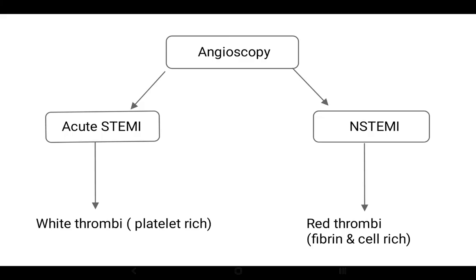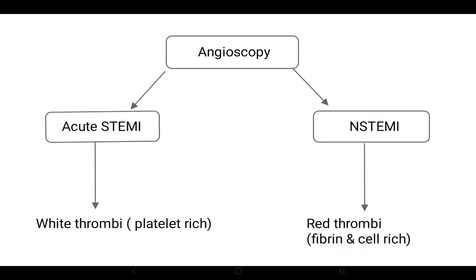Let's move ahead. Angioscopy is also done, and there are very contrasting findings in angioscopy as well, to differentiate between NSTEMI and acute STEMI. In acute STEMI, what we see is a white thrombi, which is platelet rich. In NSTEMI, what we see is a red thrombi, which is fibrin rich.